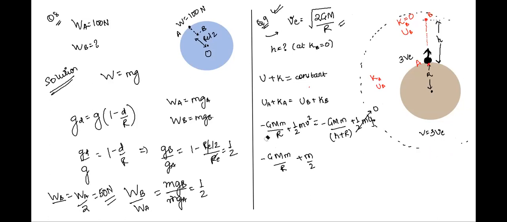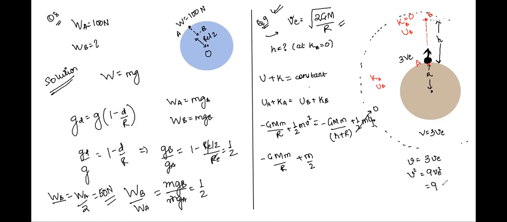So let us write it even more clearly. We have to write the value of velocity at the surface of Earth, which is 3 times VE, and the square will give us v squared is equal to 9 VE squared.